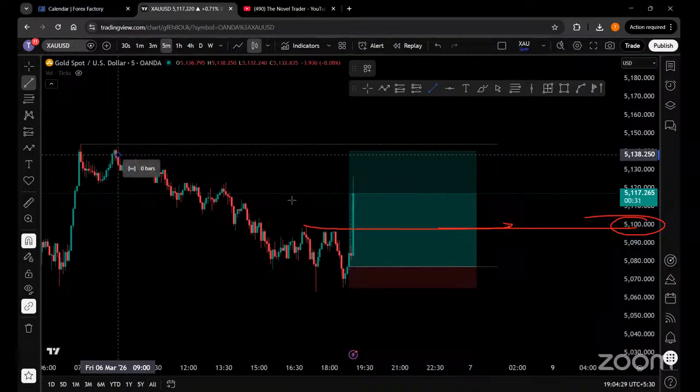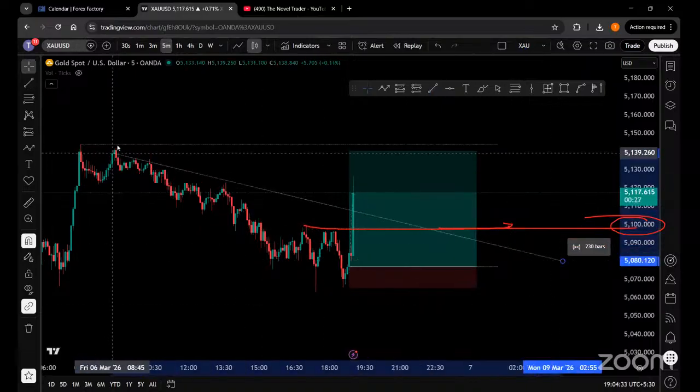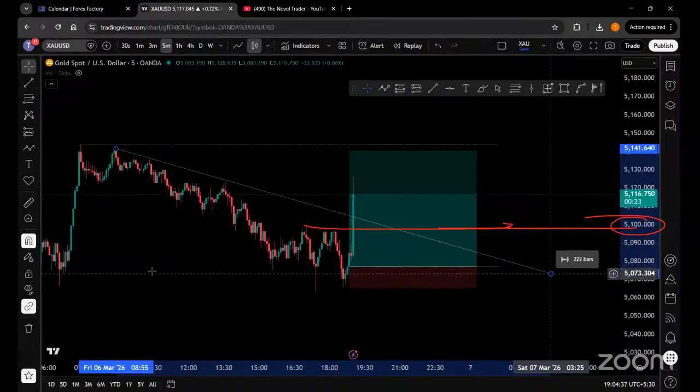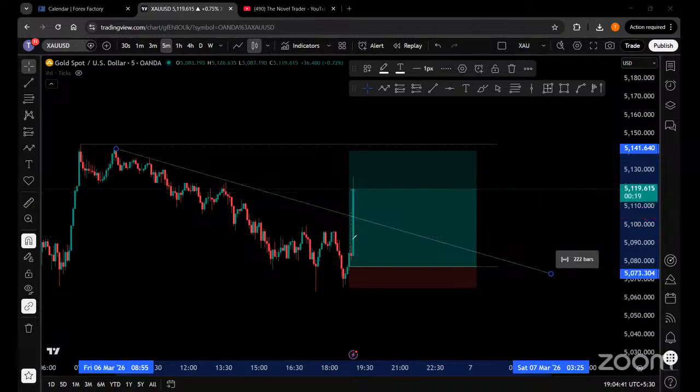All of this liquidity was taken out by this same candle, and now all the late buyers who are buying in the market have started buying after the breakout has been done. So what are the prices trying to do? They have actually captured all the buy stops over here, and now the market can reverse and take out the stop losses of all these buyers who have taken the trade on the trend line breakout, because all the breakout traders have put their stop losses on these levels, and that's why the market can go towards both sides.